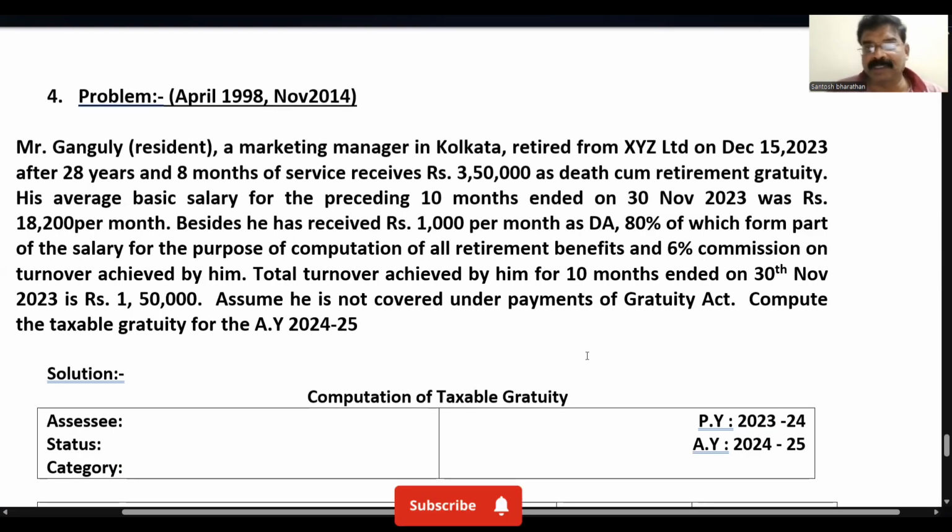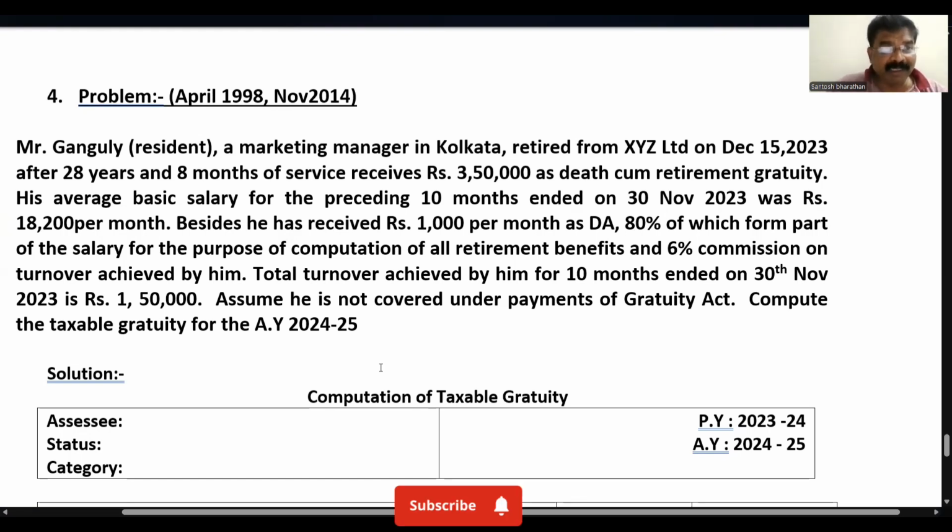Okay, children, we move on to the next problem related with the gratuity. This problem has appeared in exams twice, once in April 1998 and once in November 2014. First, I'll read the problem. We'll understand the problem. Later on, we go for the solution of that particular problem.